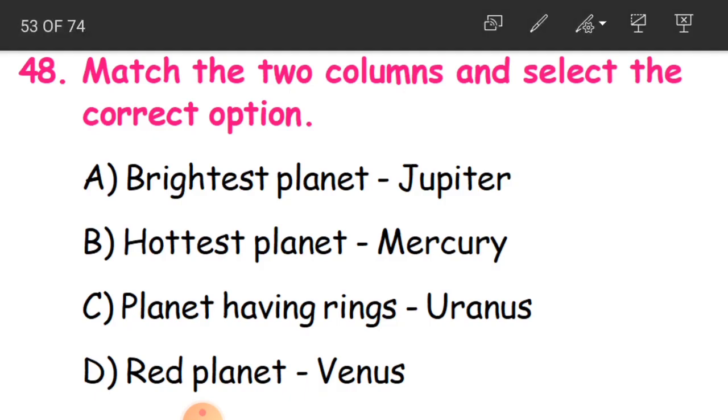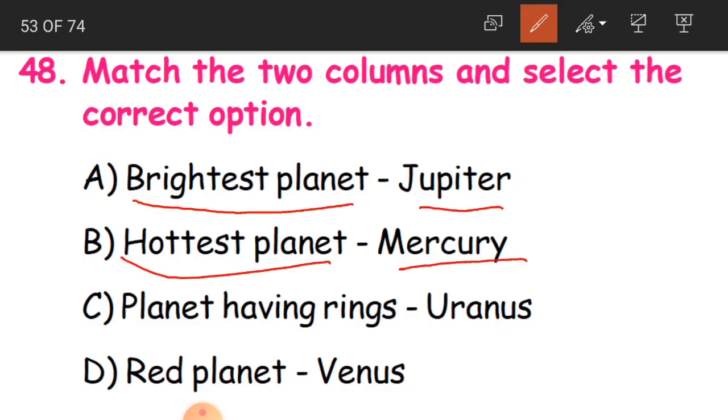Now 48th question, match the two columns and select the correct option. Here you have been given four options again. You have to match the two columns and select the correct option. Brightest planet, Jupiter. Hottest planet, Mercury. Planets having rings, Uranus. Red planet is Venus.